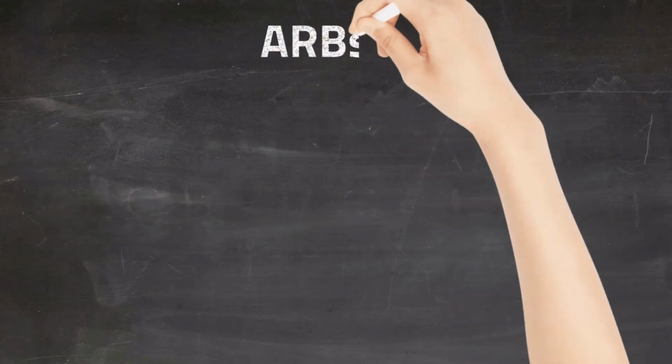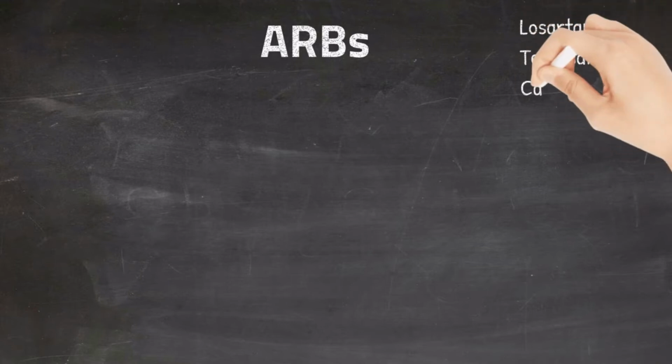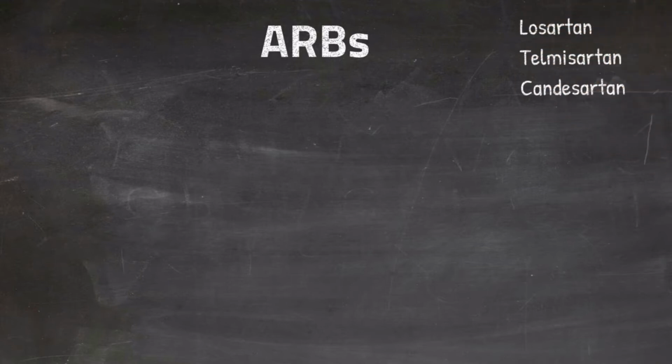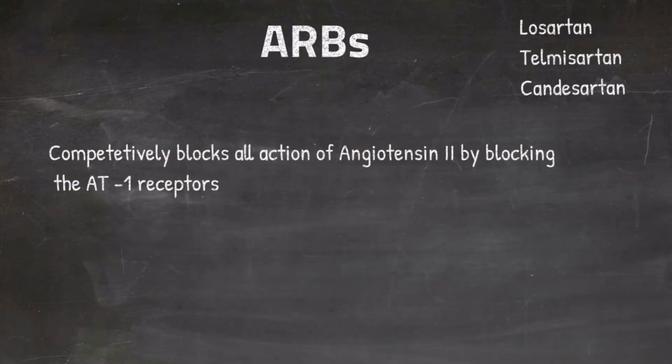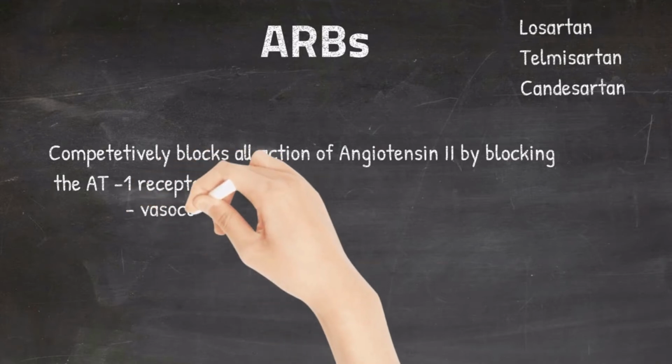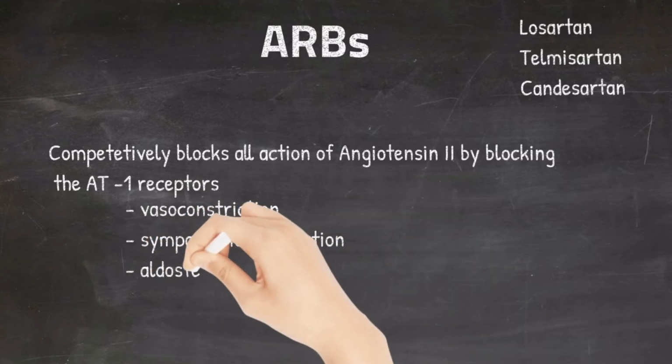Moving on to angiotensin receptor blockers. Some of the drugs in this group include losartan, telmisartan, and candesartan. This group of drugs blocks all the actions of angiotensin 2 by blocking the angiotensin receptors, thus preventing vasoconstriction, sympathetic stimulation, and aldosterone release.